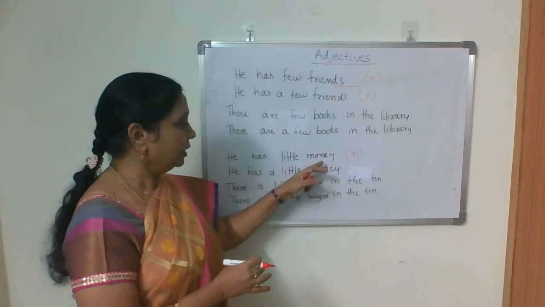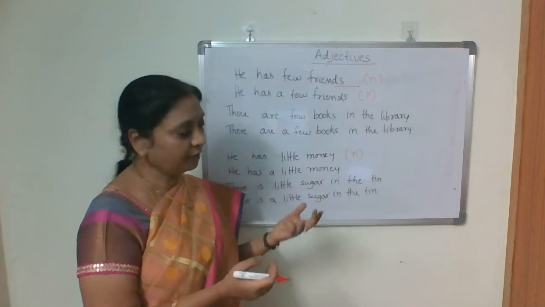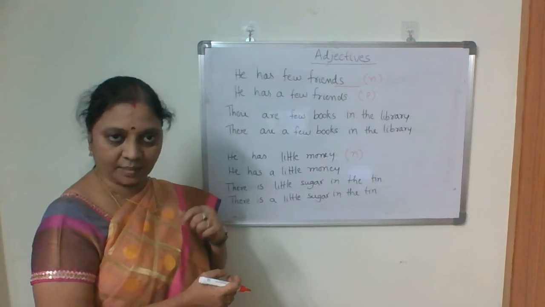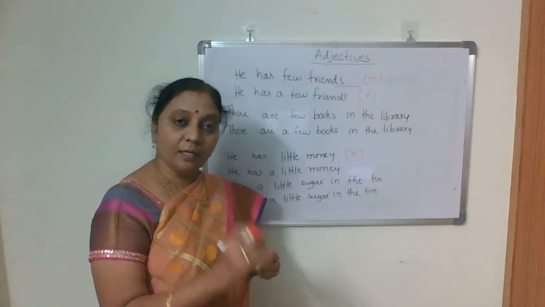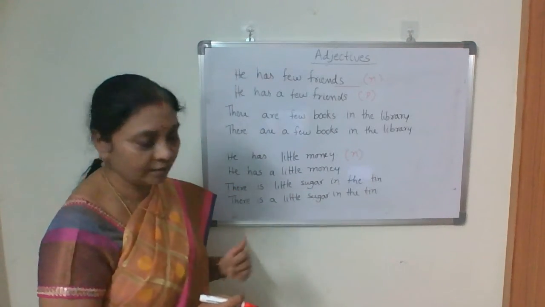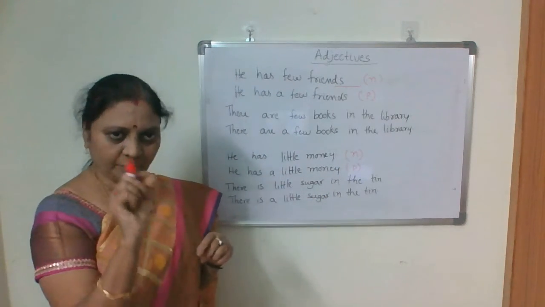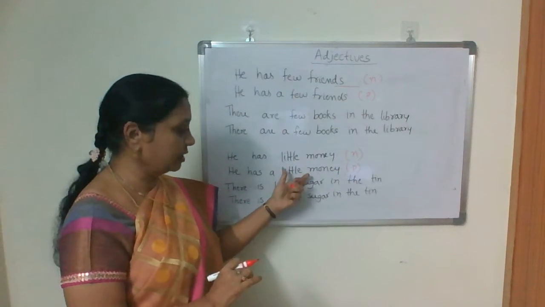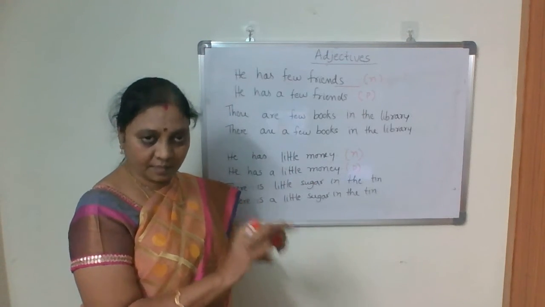So we say it is almost negative, a negligible amount. Or he has a little money means at least 10 rupees he has. It is only a small amount, but still he has something.